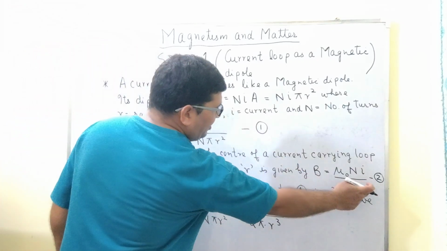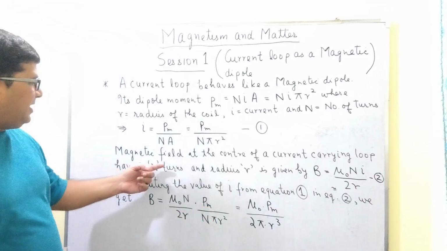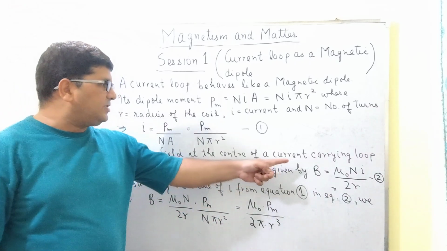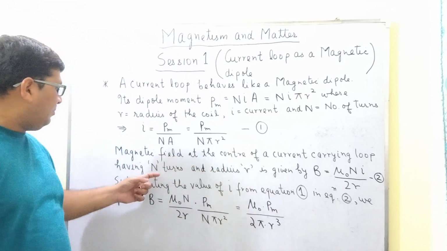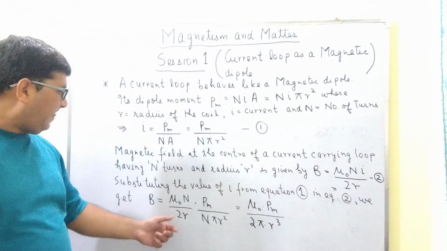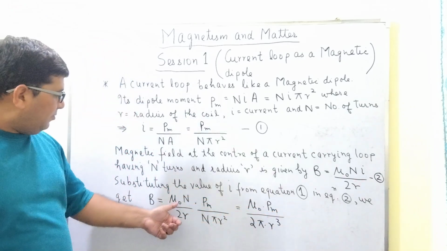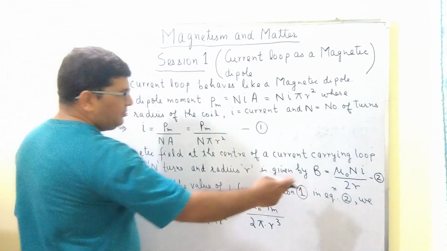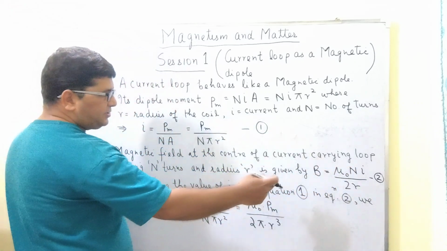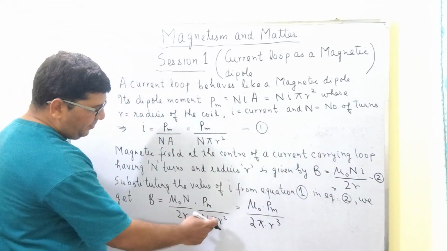If I substitute the value of this current in equation number 2, then I will get the magnetic field at the center of a current carrying loop having N turns and radius r in terms of the dipole moment. That is, B will be equal to mu naught N upon 2r, and the value of I has been substituted from equation number 1, which is Pm divided by N pi r square.